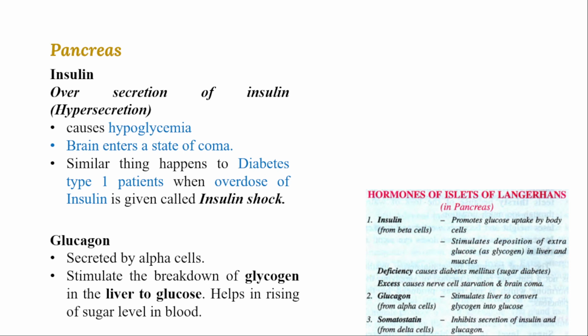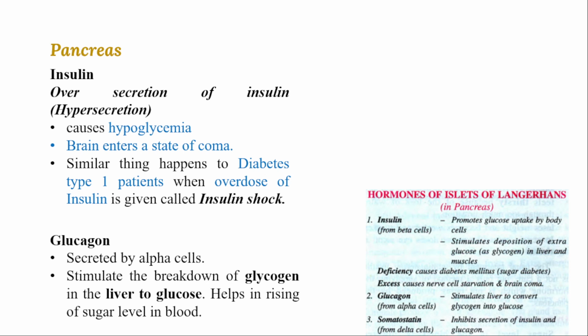It contains 3 different kinds of cells: beta cells, alpha cells, and delta cells. The beta cell releases a crucial hormone called insulin that mainly promotes the glucose uptake by the body cells. Many people misunderstand the role of insulin. It promotes the cell in taking up of glucose.